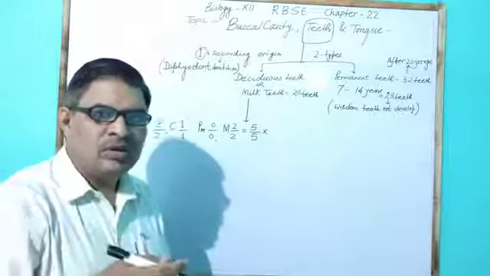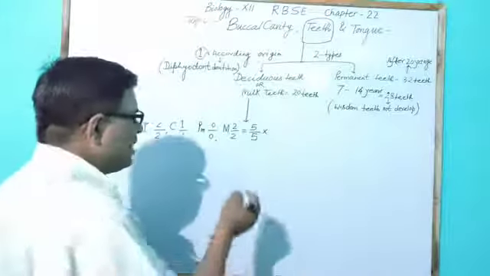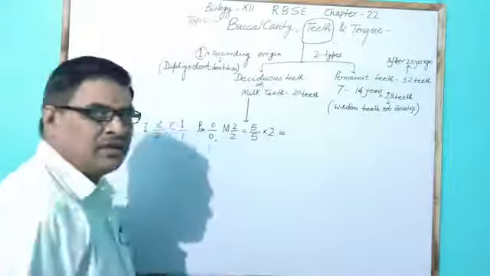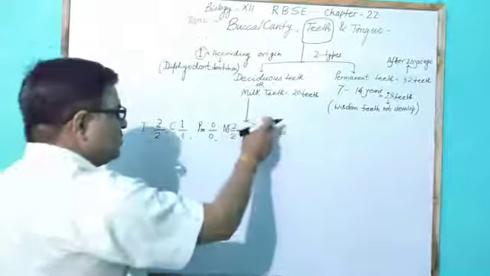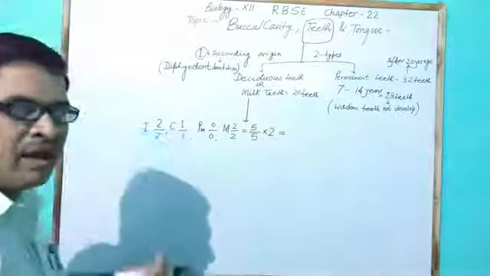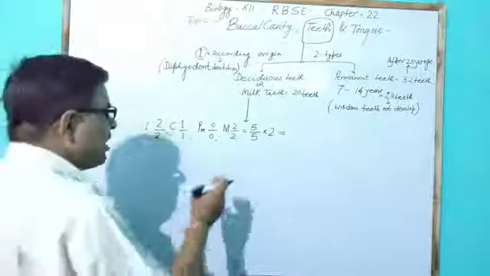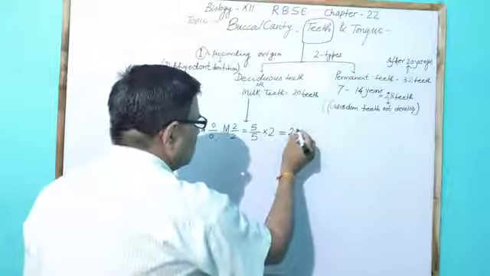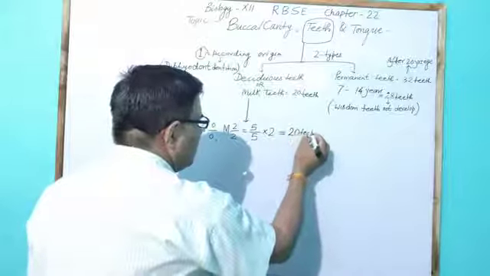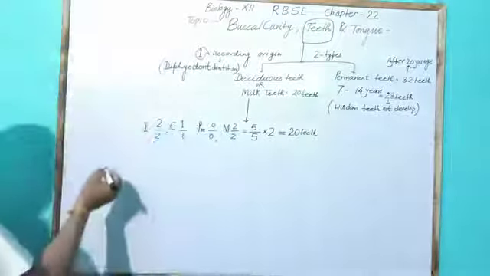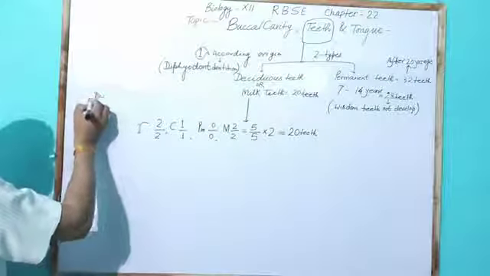So multiply by 2: 5 multiplied by 2 equals 10 in the upper jaw, and 5 multiplied by 2 equals 10 in the lower jaw. So the milk teeth are 20 teeth, and this is the dental formula of milk teeth.